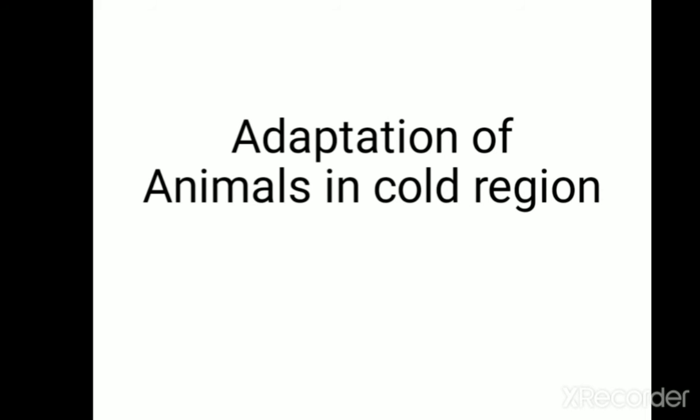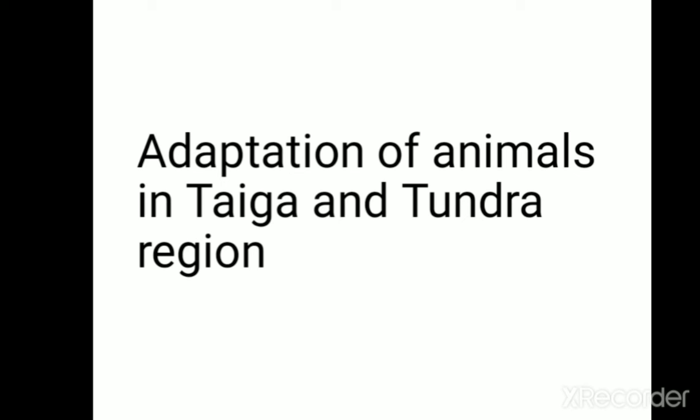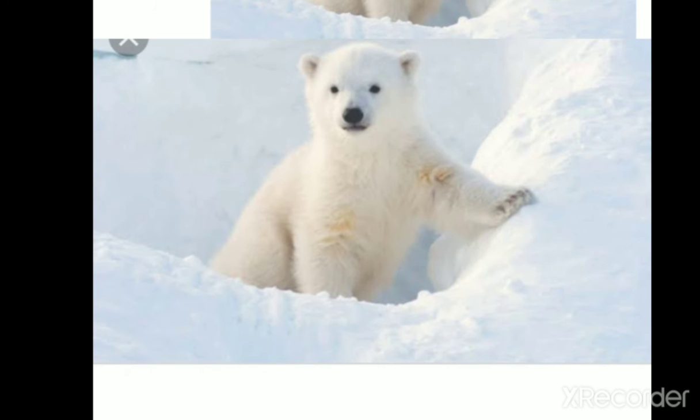Adaptation of animals in cold regions. Taiga and tundra regions. Polar bear is the most commonly found animal in the cold region.